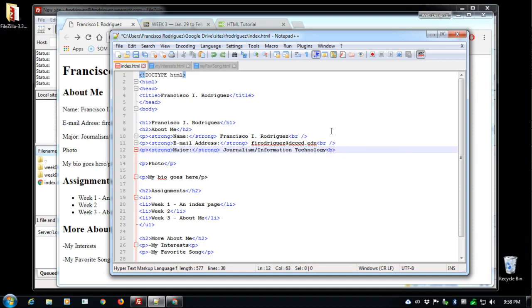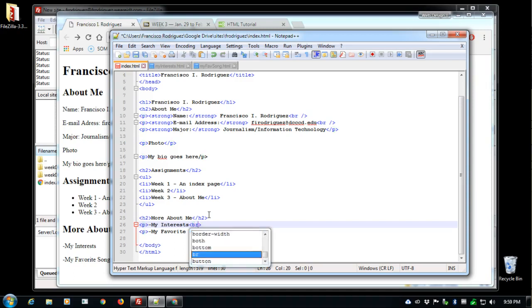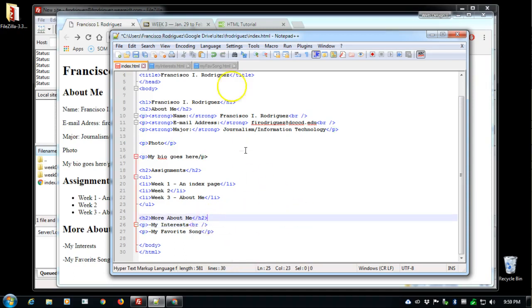And actually, no, the last one stays as a paragraph close. That way, these will be held tighter together. And while I'm thinking about it, I'll do the same thing with the more about me. I will replace the first paragraph with a break and save. Control S to save, Command S on your Apple.